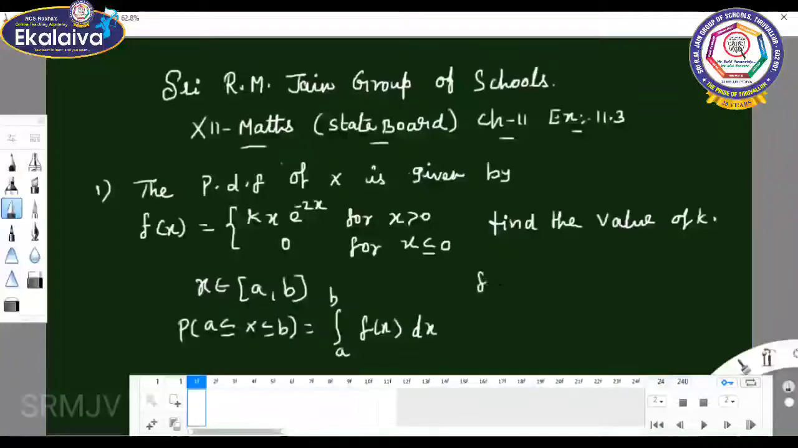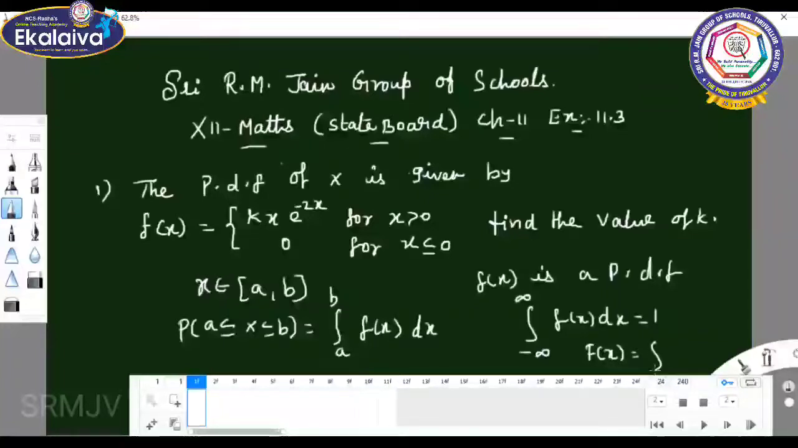If f of x is a probability density function, then integral minus infinity to plus infinity f of x dx equals 1. Suppose it is a cumulative distribution function, capital F of x equals integral minus infinity to x of f of u du.